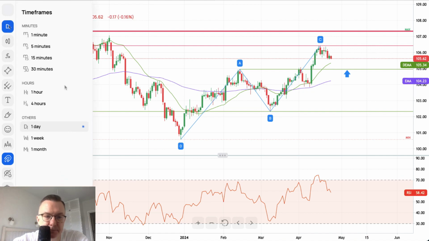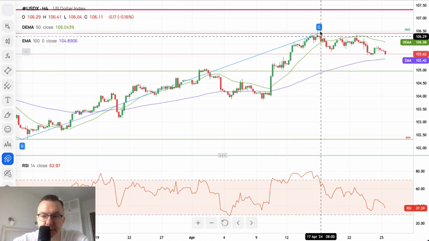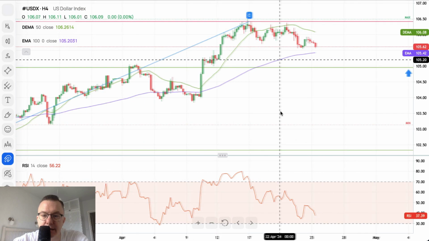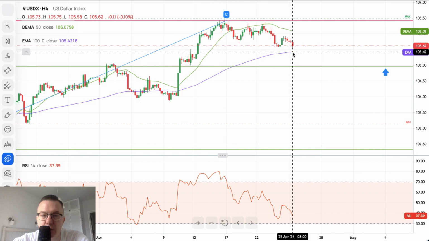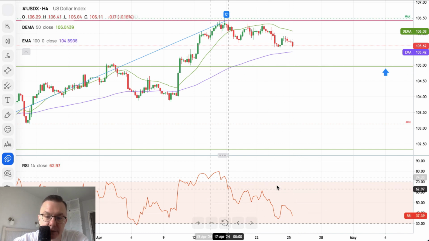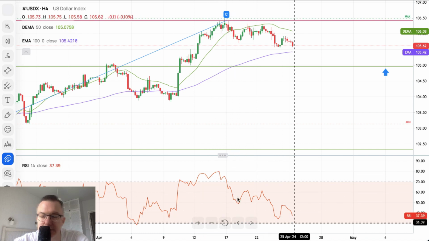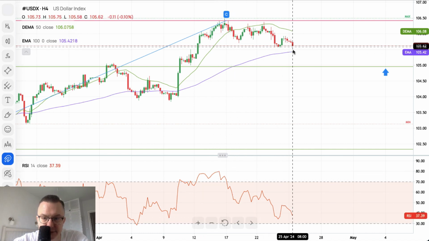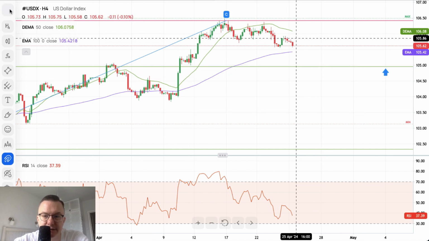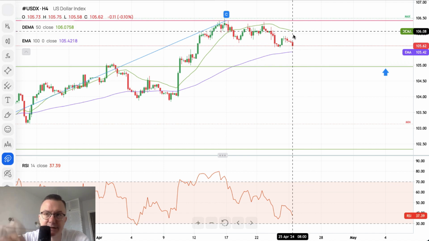This moving average is, of course, below the key technical support. That's the daily. And on the 4-hour chart, you can see that this movement to the downside looks pretty much corrective, right? Nevertheless, we are just about to hit the 100 periods moving average on the 4-hour chart, which is 105.42, and then we will move lower towards the 105 level, 104.95. But we're coming off the extremely overbought conditions towards the extremely oversold conditions, so we might see some kind of a dip and a bounce. So please pay attention to the US dollar index. If we can see a dip and a bounce, euro dollar will go higher to test the 1.08 level.